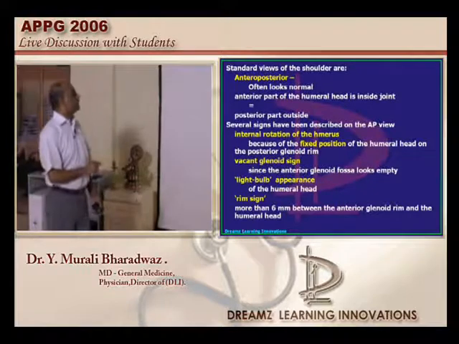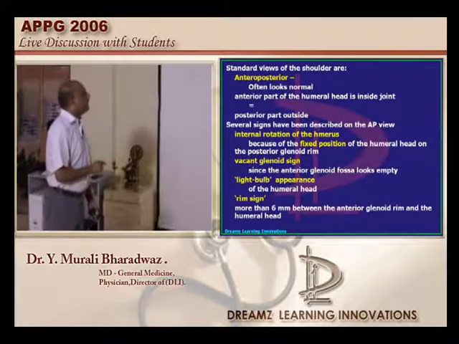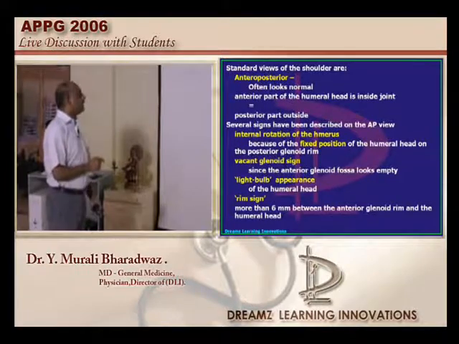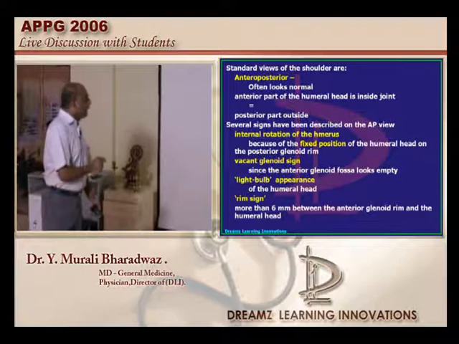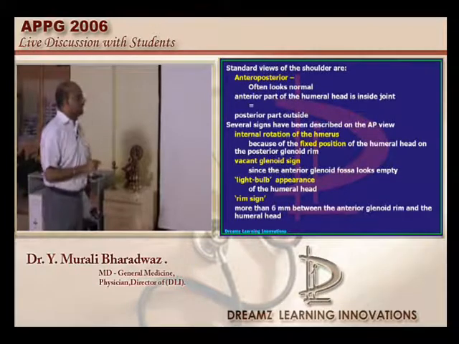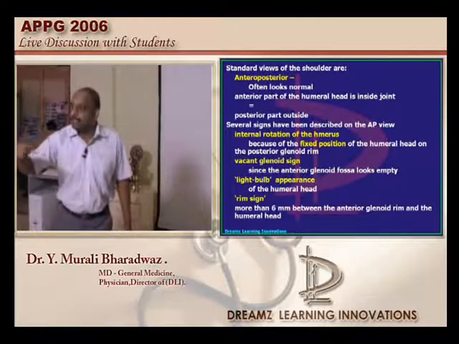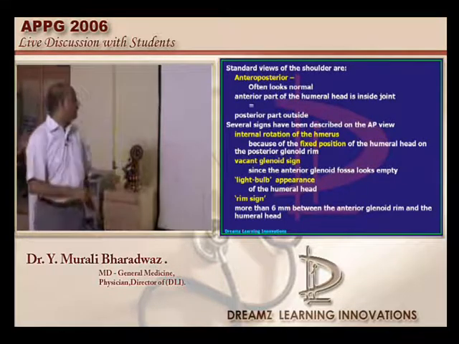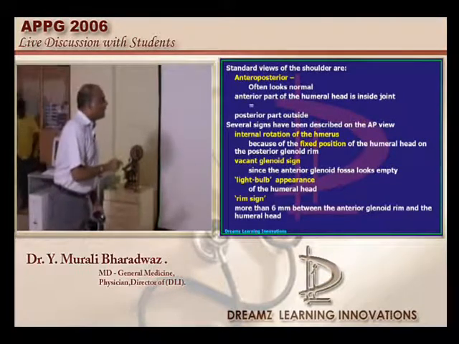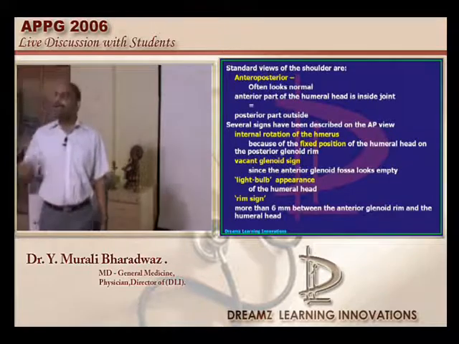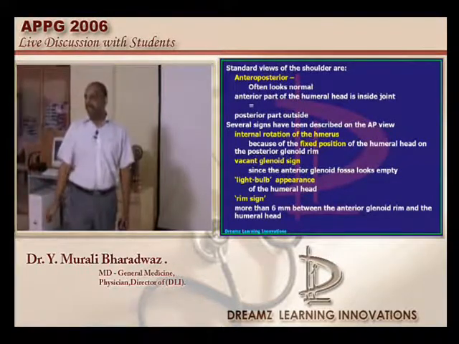Generally the AP view looks normal, but one classical feature is that the anterior part of the humeral head is inside the joint and the posterior part comes outside of it, and typically the internal rotation of the humerus becomes a little accentuated in posterior dislocation. Because of that, the humeral head comes into a fixed position onto the posterior glenoid rim, which is one of the important features to be identified on the AP radiograph.